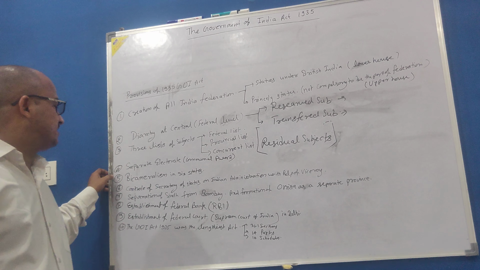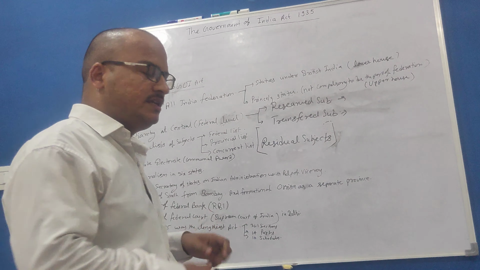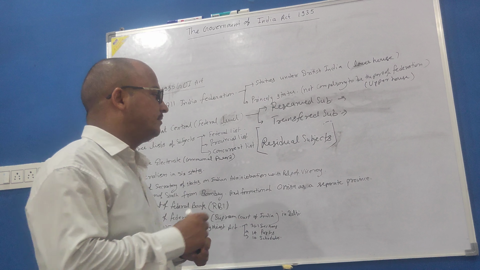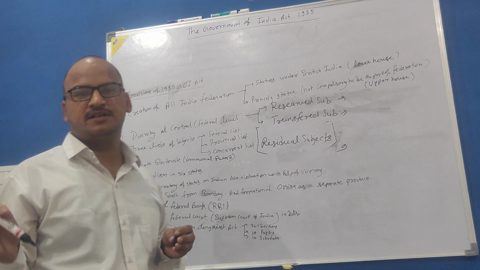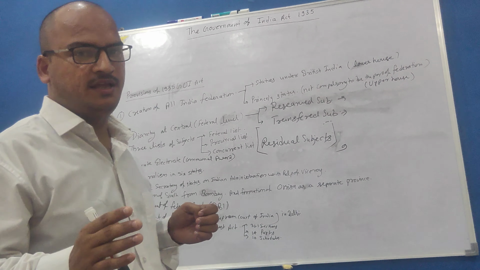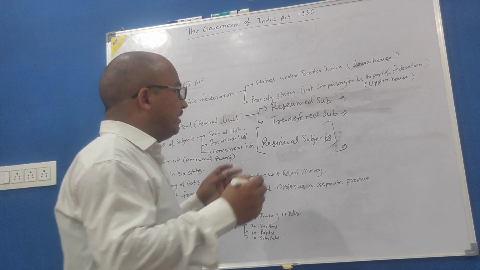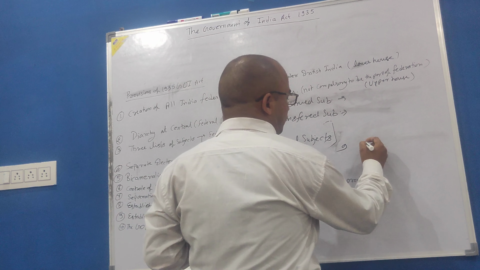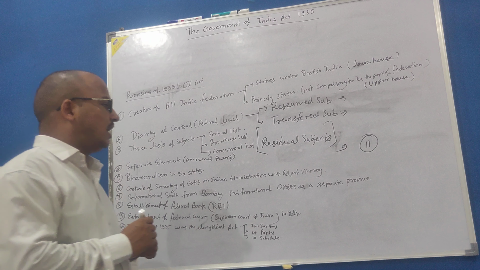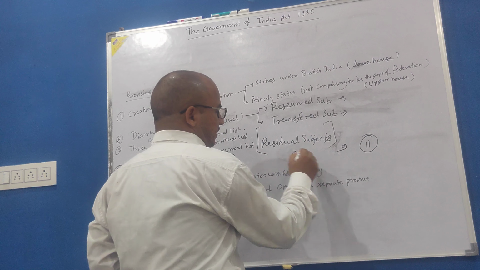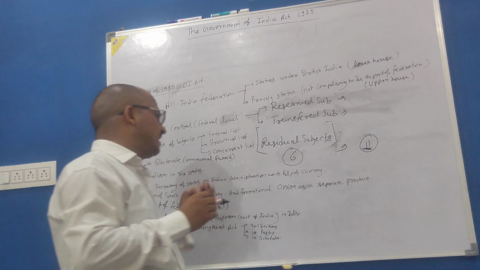Another important point of this act was bicameralism in 6 states. We know that earlier there were 9 states in India, but Sindh was separated from Mumbai, and Orissa was also made a separate state. So by this Act of 1935, a total of 11 states were made. Out of these 11 states, 6 states had bicameralism.